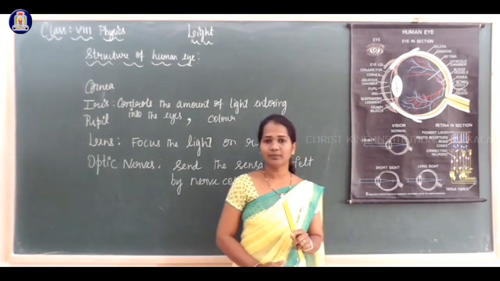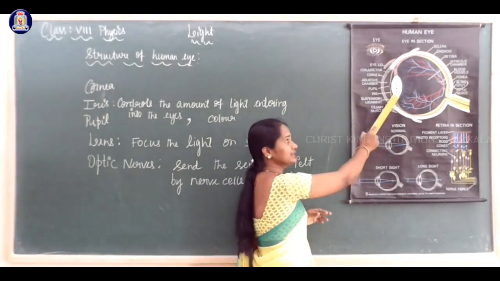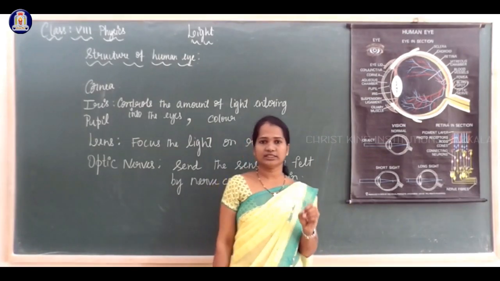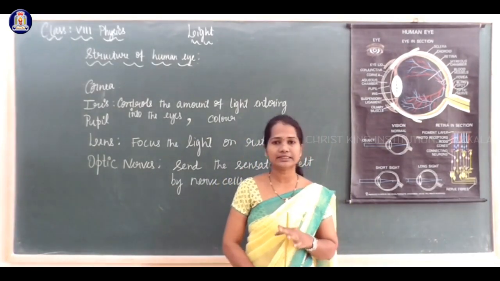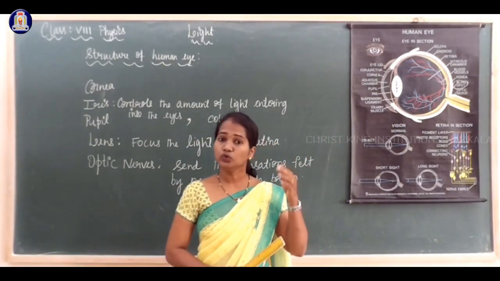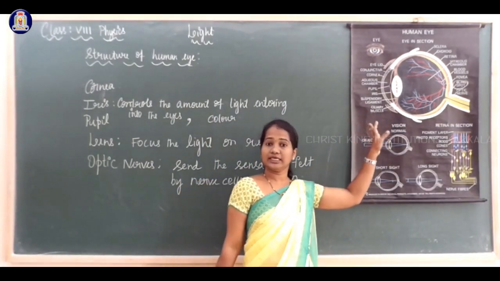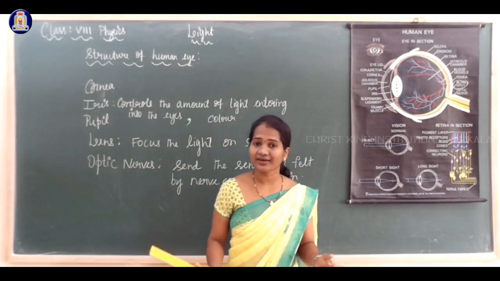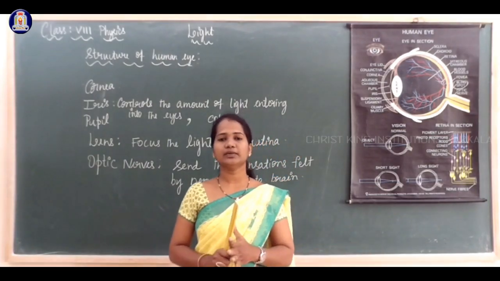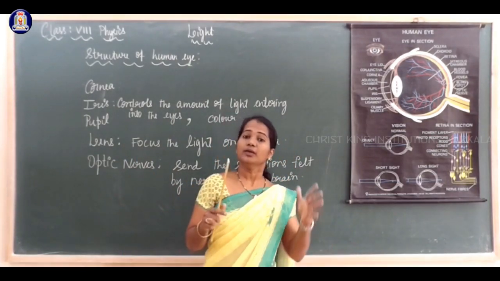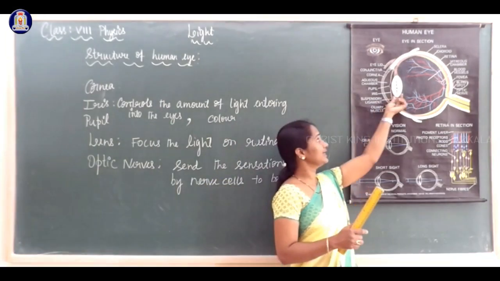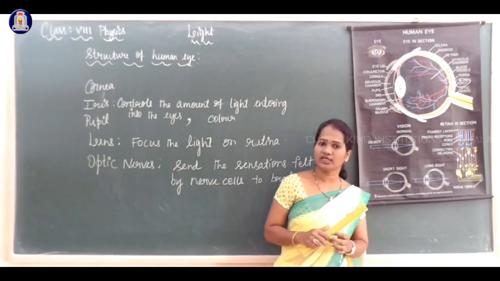Here there is a lens, the convex lens, which is the natural lens present inside our eyes. The ciliary muscles contract and expand, and because of that, the size of this lens can be changed.